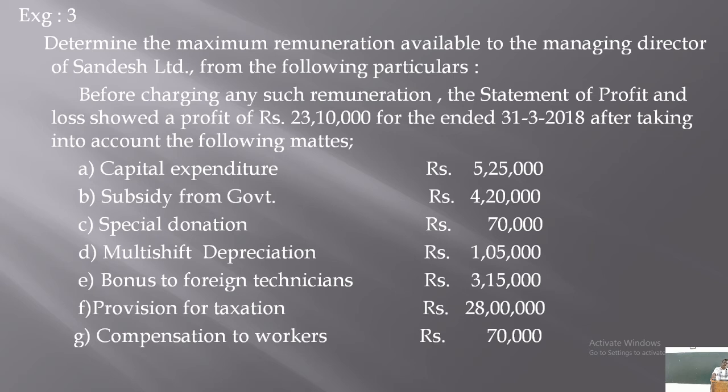So these are the expenses and incomes which are already taken while calculating the profit of rupees 23,10,000, right? Capital expenditure 5,25,000 already deducted. Subsidy from government 4,20,000 is already taken.